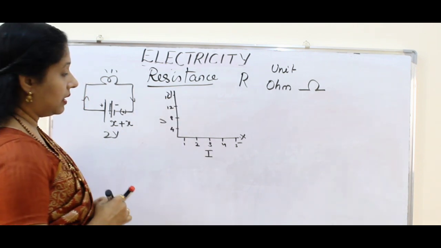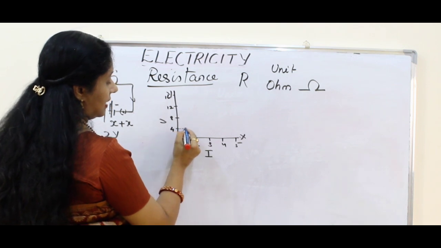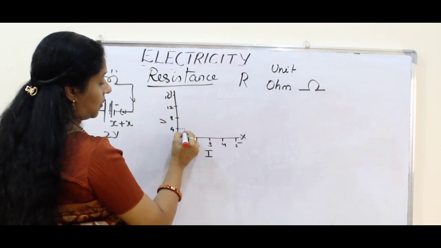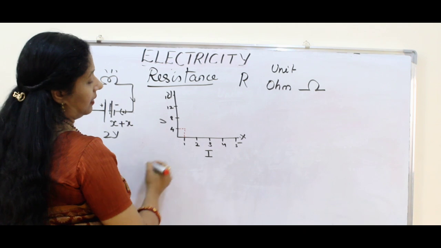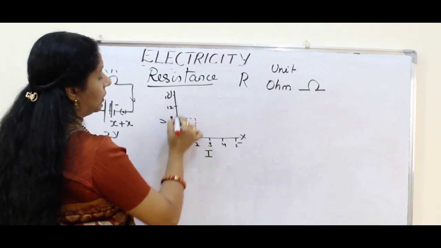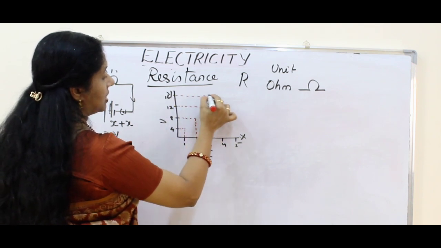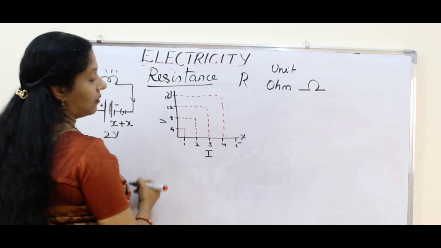If the potential difference is 4, current is 1. If the potential difference is 8, current is 2. Potential difference 12, current 3. Potential difference 16, current 4.